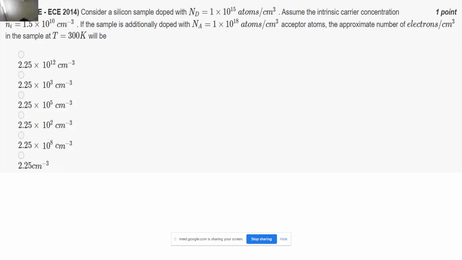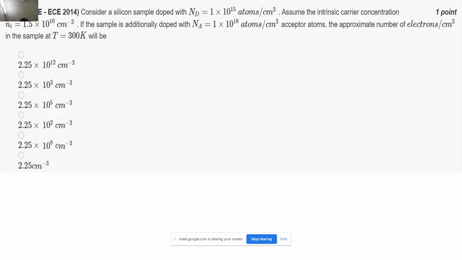So now what has been asked is the approximate number of electrons in a sample. So we have the case of both. It is like a compensated semiconductor, right? So we have to write the equations accordingly, and just by looking, Na is much greater than Nd, so it is looking like a p-type semiconductor.